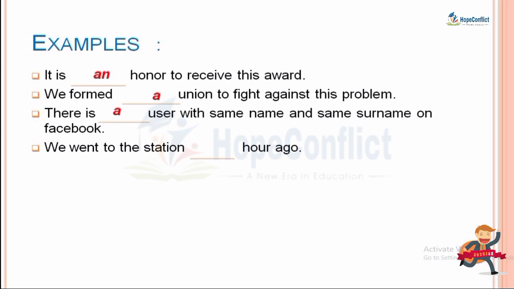We went to the station dash hour ago. So what I pronounced is hour, it is not hour but our. The sound coming from it is of o. Because of that we have put here the article an. Okay, now let's see the next example. This is dash uniform rule. Here we will put the article a. Why have we put a? Because from uniform the sound which is coming is of y, which is your consonant sound.